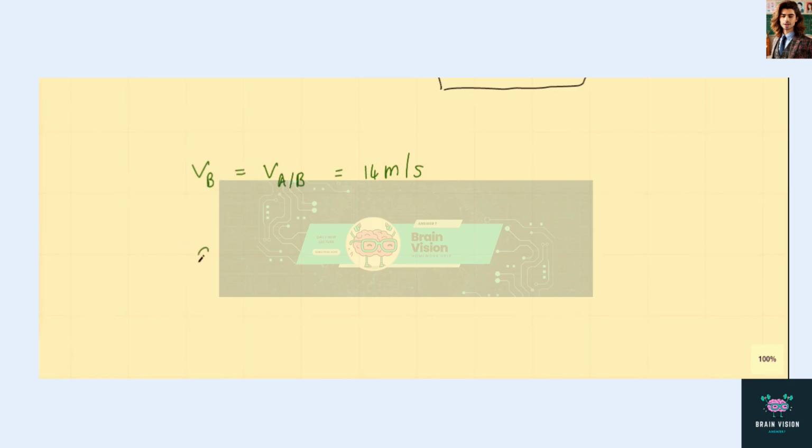We also know that the flow rate of the air Q is equal to the speed of the air at B times the surface area of the fan, and this is 14 meters per second multiplied by the cross-sectional circular area, which is pi over 4 times the diameter of the fan, 0.75 meters, squared. And so we get the flow rate to be 6.185 cubic meters per second.